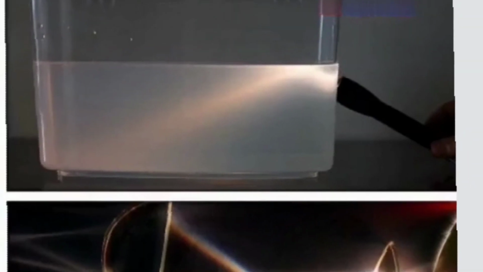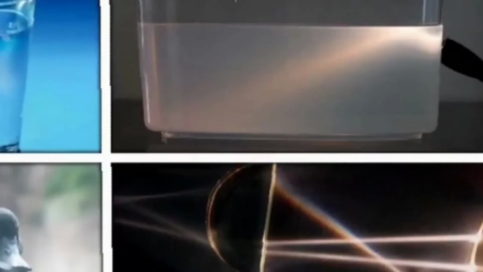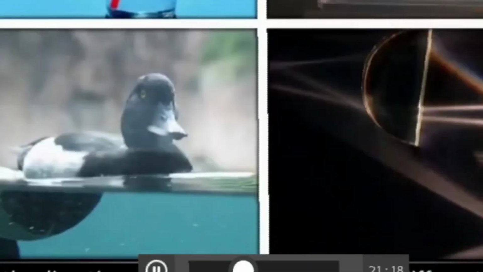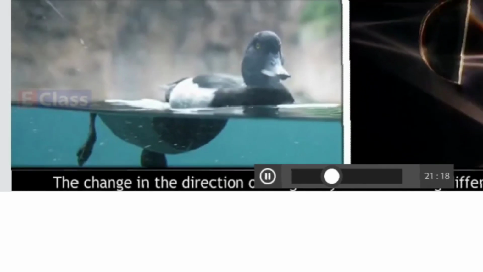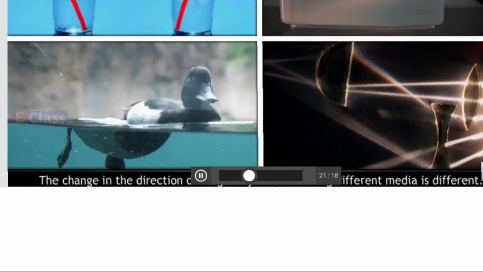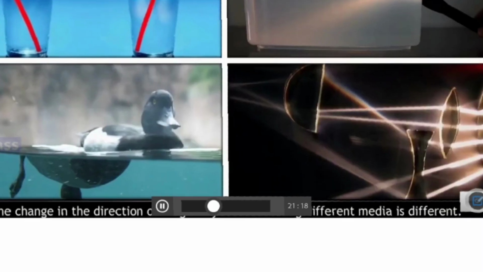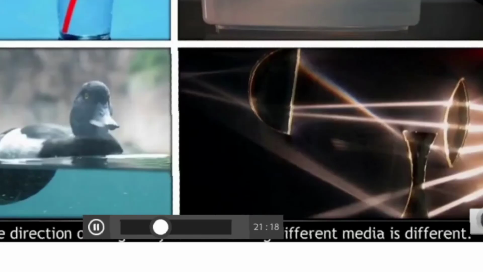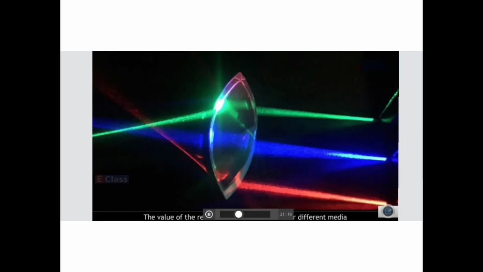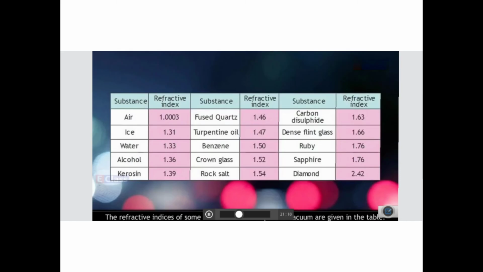So they are seeing the torch. They are seeing the bending. So the light is placed here, but the light has come here. So this is what is shown. The bending takes place. Okay. So all these things show that a change in direction takes place. With different lights, green light, blue light, red light, you'll see there is a difference in their velocity also.